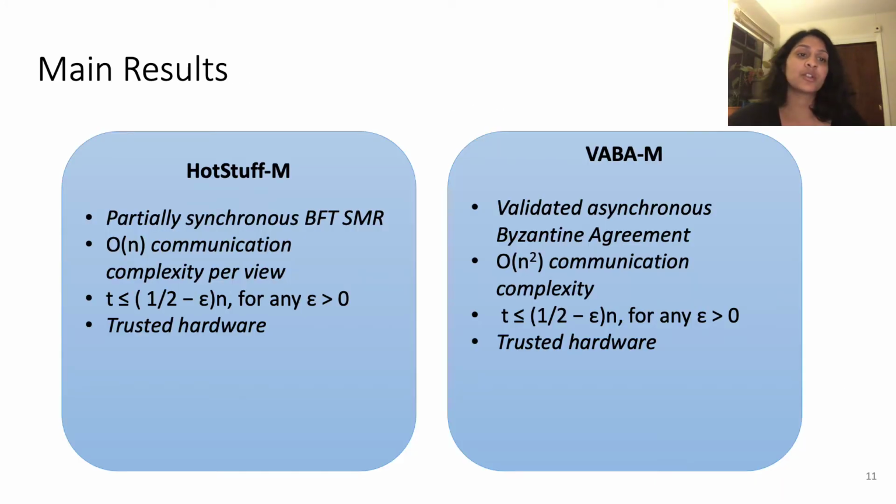So the main results of our work include HotStuff M, which is a partially synchronous Byzantine fault-tolerant state machine replication protocol that has linear communication complexity per view and withstands minority corruption with some epsilon slack, and we do this using trusted hardware. In addition, we present the VABA-M protocol, which is a validated asynchronous Byzantine agreement protocol, which has order n² communication complexity and also withstands minority corruption. And we, again, do this using trusted hardware.